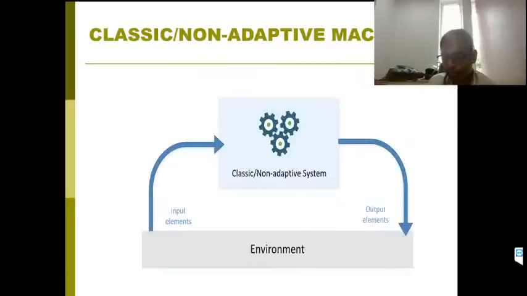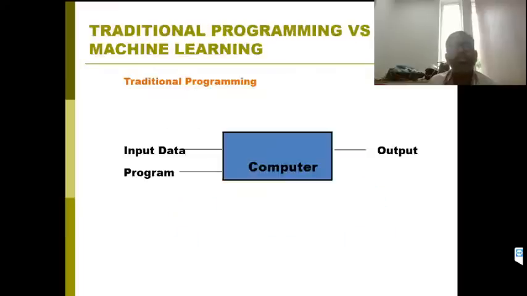Machine learning and our traditional programming approach have a slight difference. In traditional programming, we give some input plus a program to the computer and it generates the output. For example, we write a program to compute the sum of two numbers. Here the input is two numbers and we write some logic to compute the sum, that is our program.